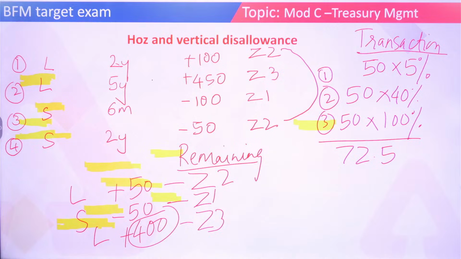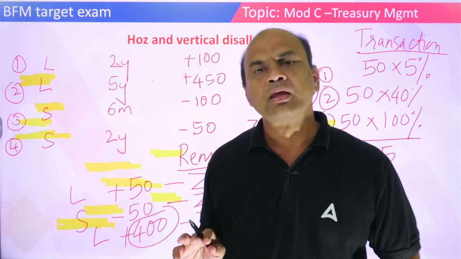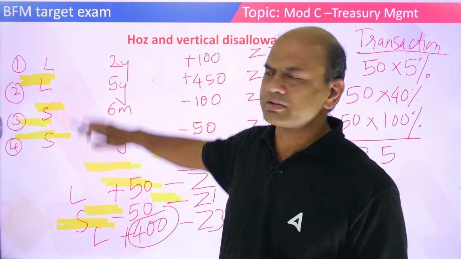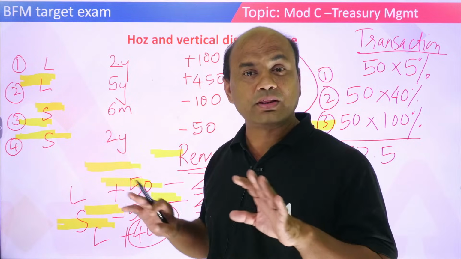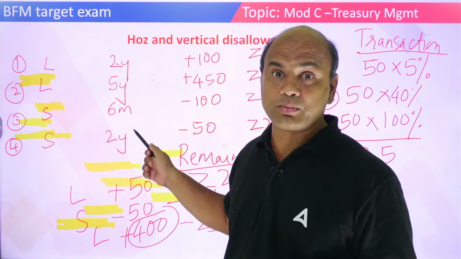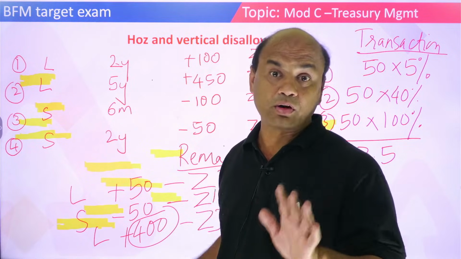Clear everyone? This should be very clear in your minds. In exam, see, again I'll tell you, pay attention everyone. In exam, you will not get these 4 transactions. Such tough numerical will never be given. If they give you this tough numerical, it will be for 5 marks.